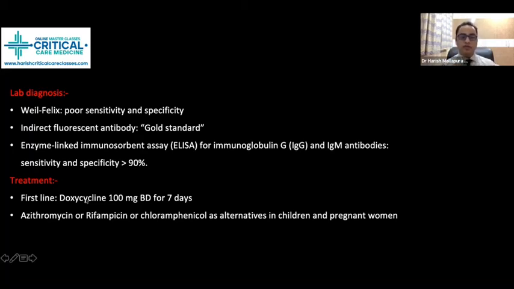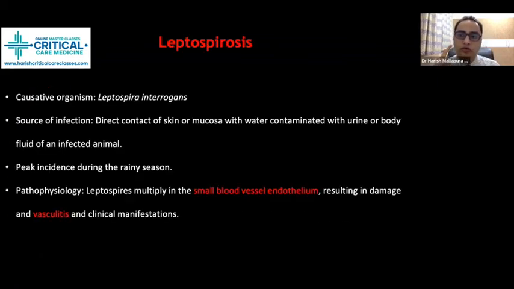Treatment: first line is doxycycline. Second line, we can consider azithromycin, or rifampicin and chloramphenicol as alternatives in children and pregnant women. Remember, very, very important for your MCQs, all these alternative therapeutic options.